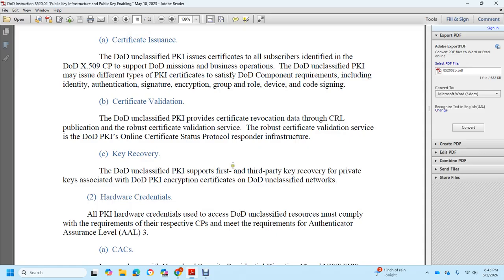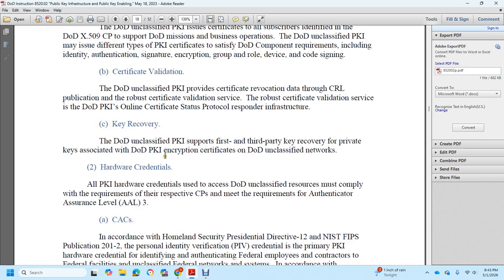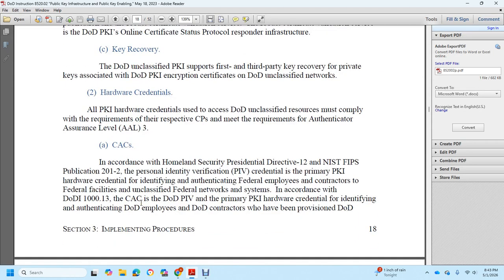The DoD unclassified public key infrastructure supports first and third party key recovery for private keys associated with DoD public key infrastructure certificates. DoD unclassified network hardware credentials. Public key infrastructure hardware credentials used to access DoD unclassified resources must comply with the requirements of their certificate practices and meet the requirements of authenticator assurance level 3. Common access cards are implemented according to Homeland Security Presidential Directive 12 and NIST FIPS publication 201,